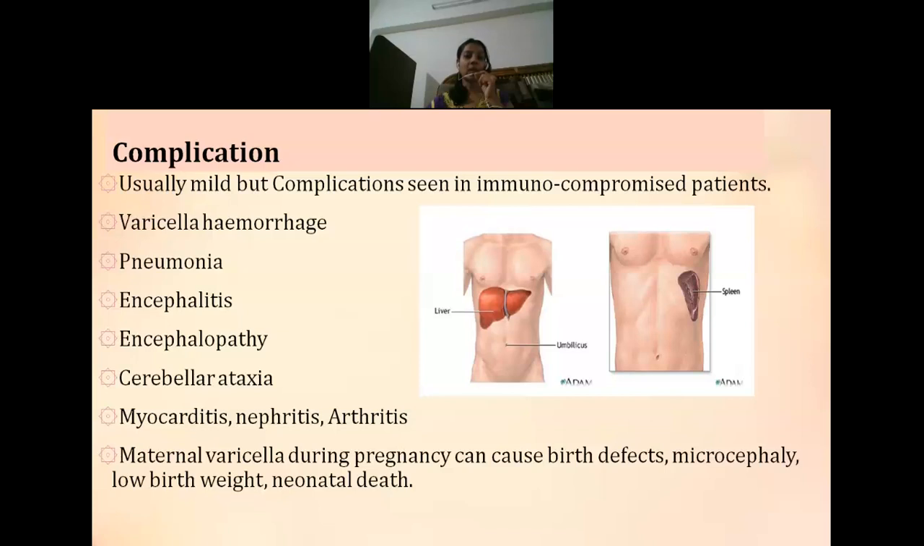Along with that, some patients can have very low immunity, and because of that they can develop secondary infections like nephritis, arthritis, or myocarditis. Some people can also have varicella hemorrhage, where they can develop excessive bleeding. Most of the time, if chickenpox develops during pregnancy, it is said to be life threatening, because a woman who develops this varicella infection during pregnancy can have birth defects. Sometimes it can result in low birth weight of the baby, and sometimes also in death of the child.